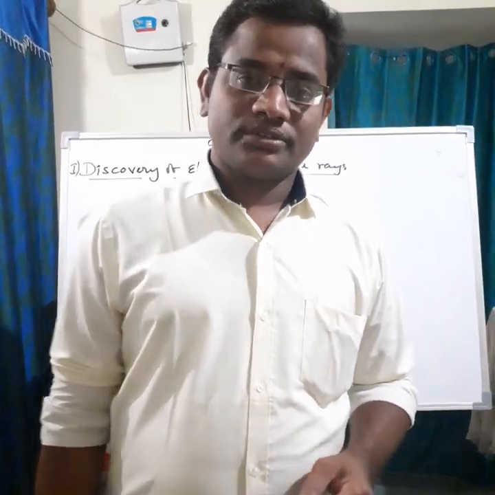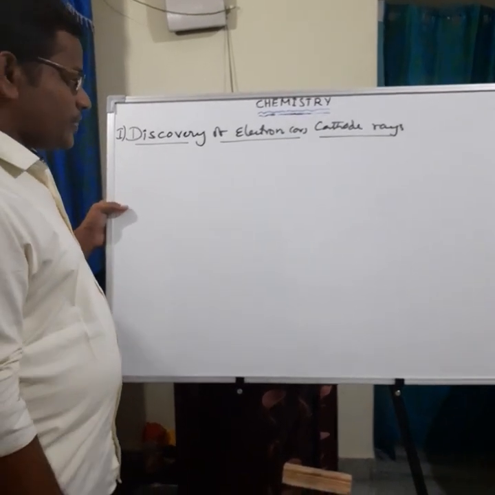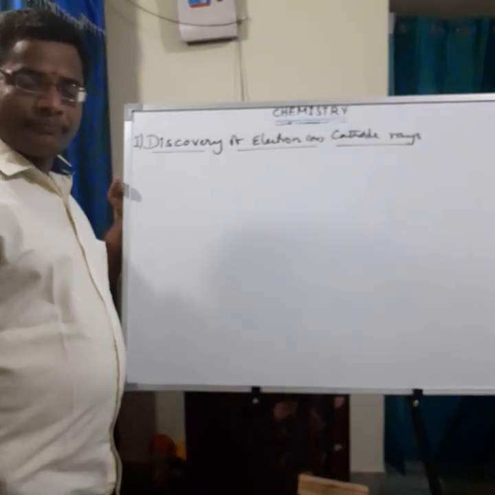Then the next concept is the discovery of the electron or cathode rays. Let us see the discovery of the electron or cathode rays. Before going to that, let us see some important points here.